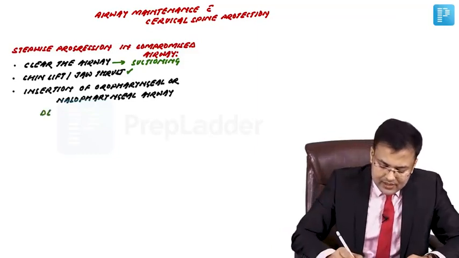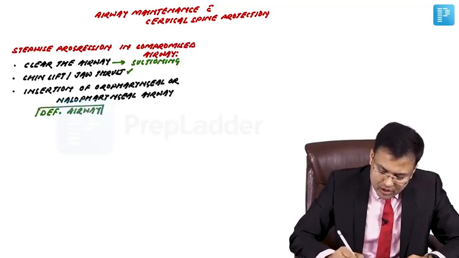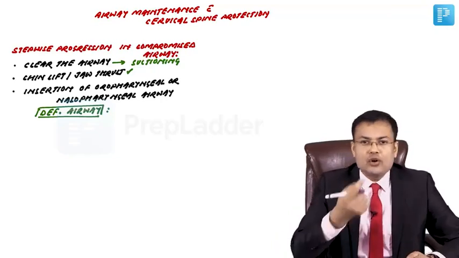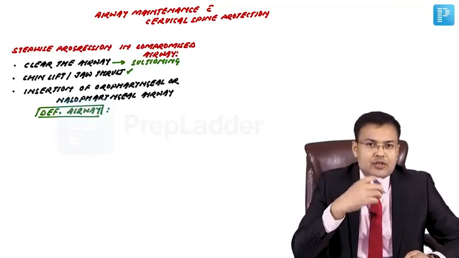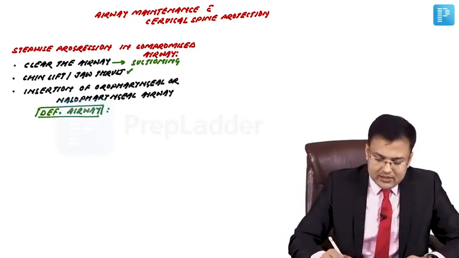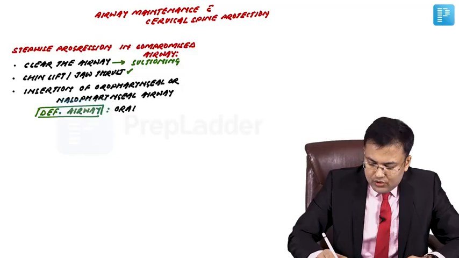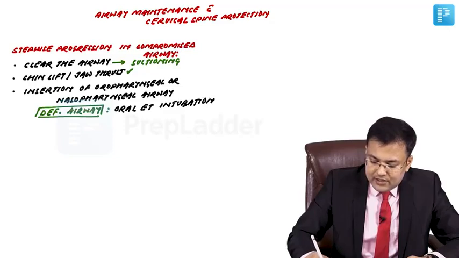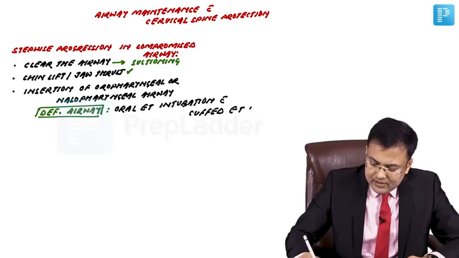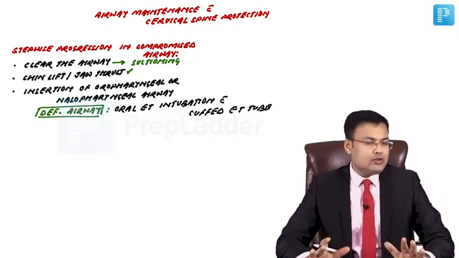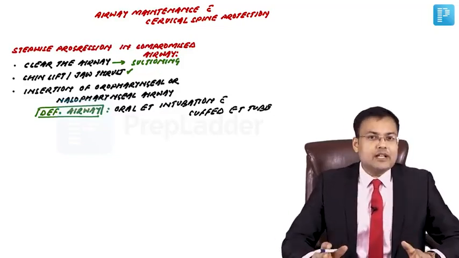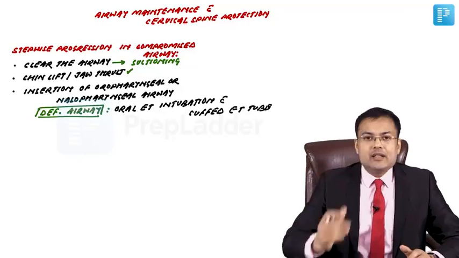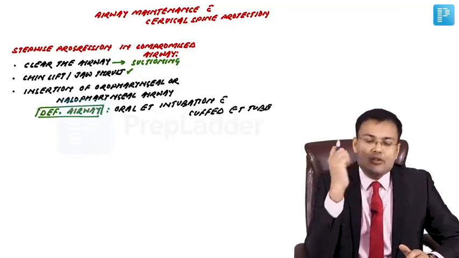What is the definitive airway of choice in a trauma patient? So this is oral endotracheal intubation with a cuffed ET tube. Okay, in all trauma patients, this is the definitive airway of choice, oral endotracheal intubation with a cuffed ET tube.